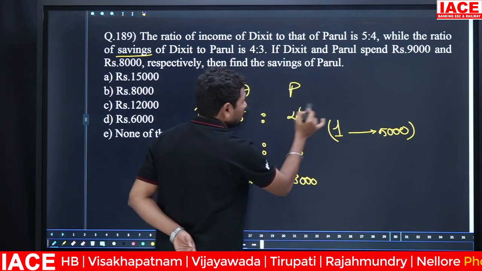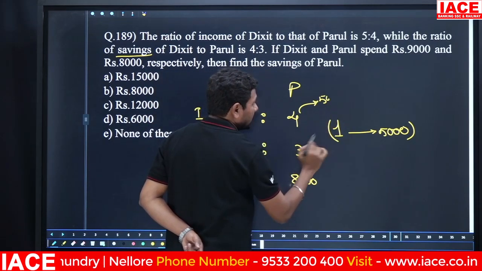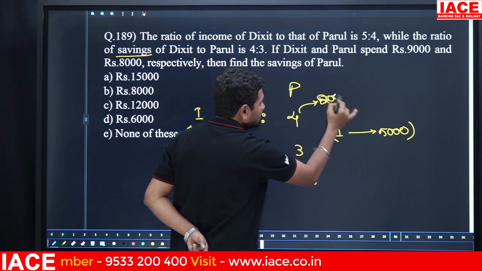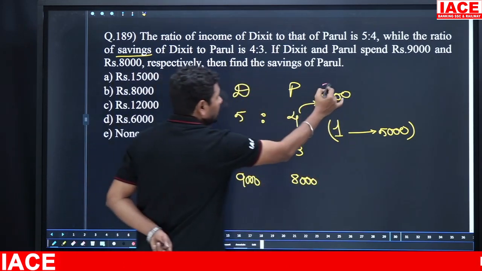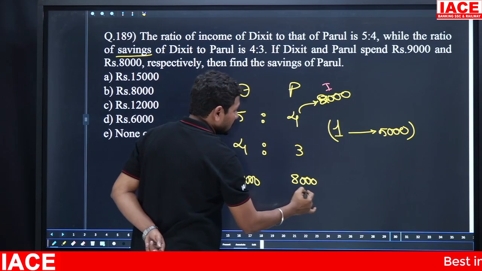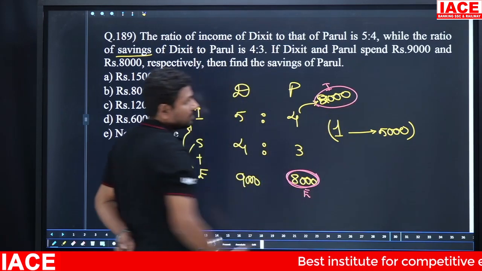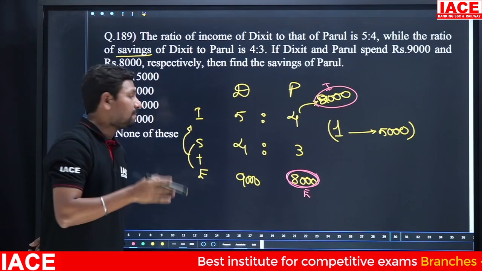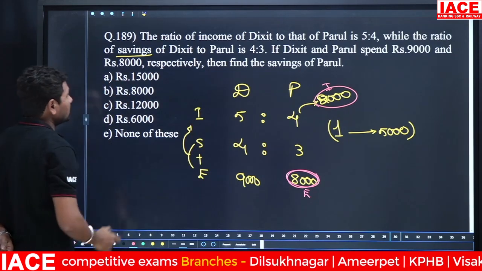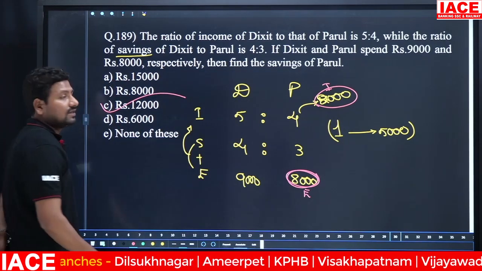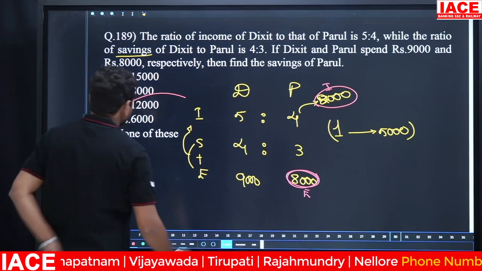1 part is equal to 5,000 rupees. Then 4 parts is equal to how much rupees? Here 20,000 rupees. His income is 20,000 rupees. Expenditure is 8,000 rupees. From 20,000, 8,000 will be removed from the total income. Then the expenditure is removed and you will get savings. 20,000 minus 8,000 is equal to 12,000. Then Parul's savings is equal to 12,000 rupees. Option C.